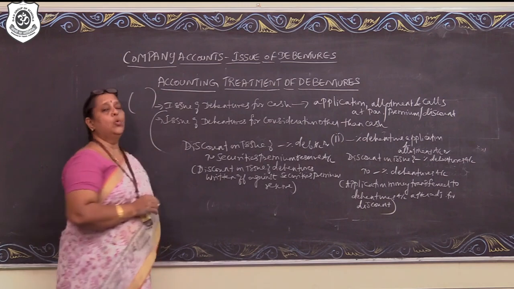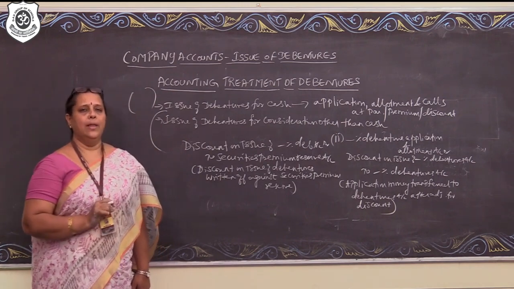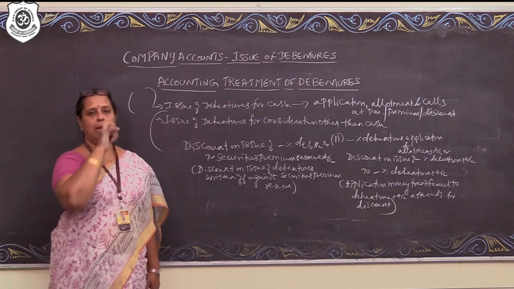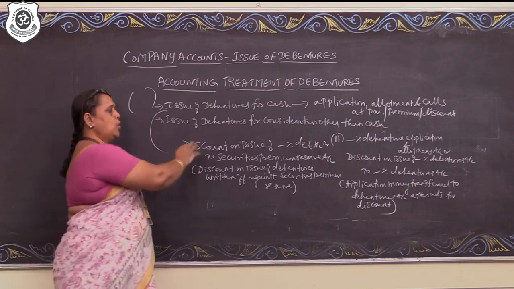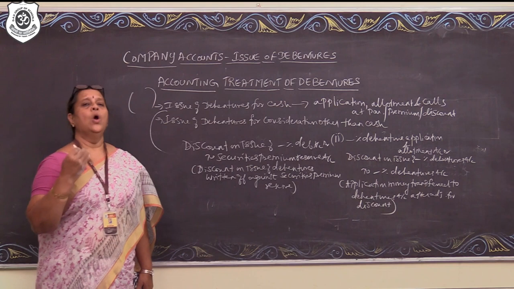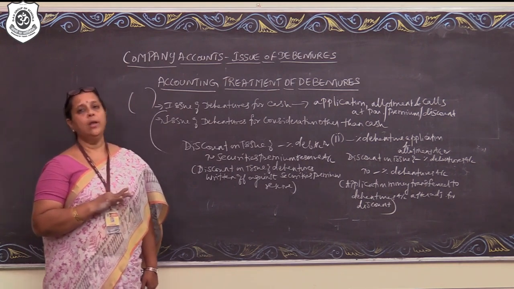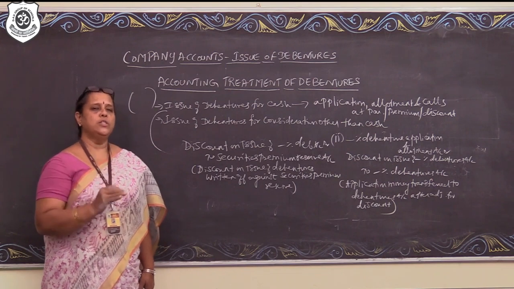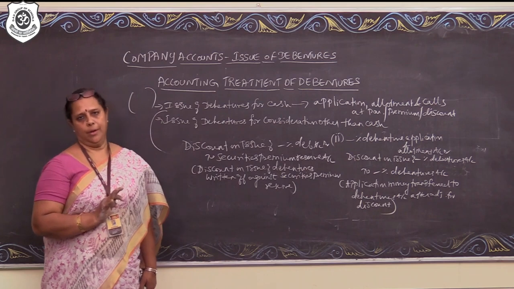So, it will be shown within bracket. It indicates that it is a negative balance. The statement of profit and loss will be indicated under negative balance, but mandatorily, discount on issue of debentures will be written off against securities premium or accumulated surplus or against the balance of statement of profit and loss. No fictitious asset will be carried forward to next financial year.